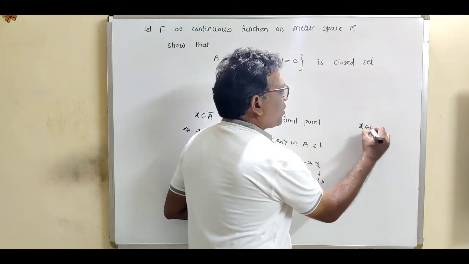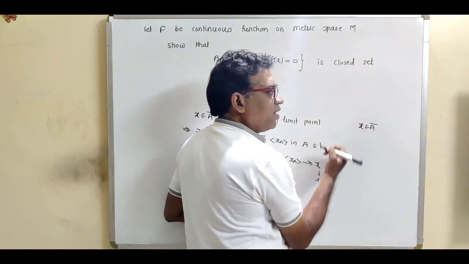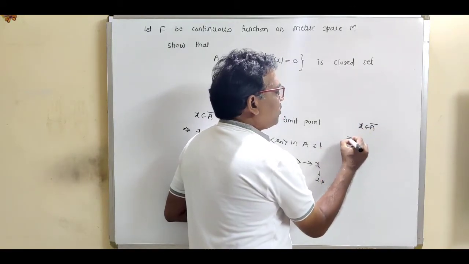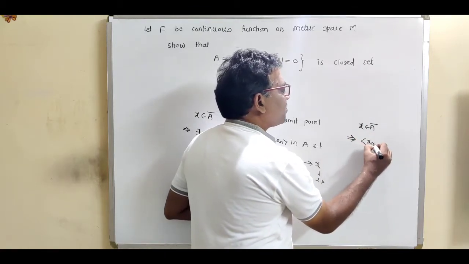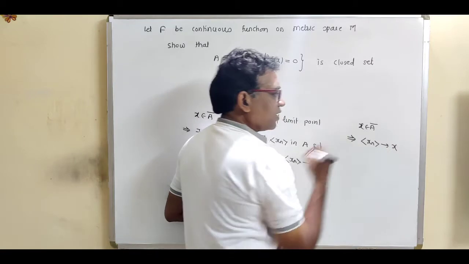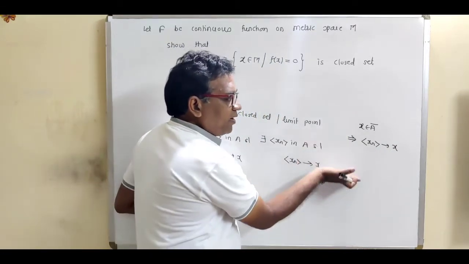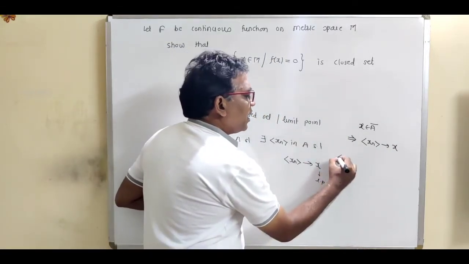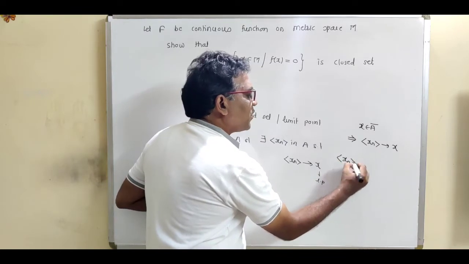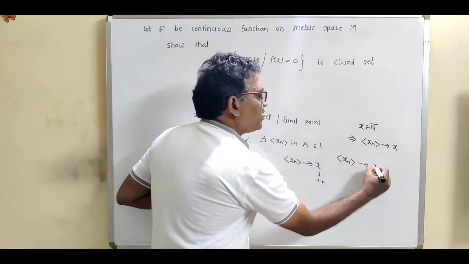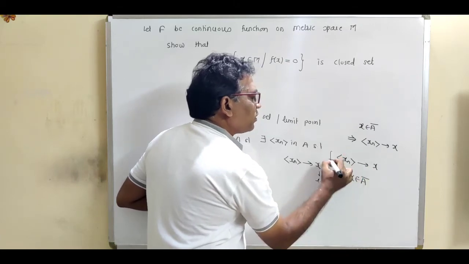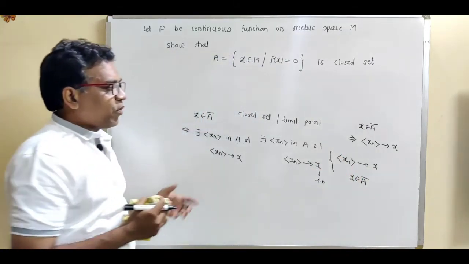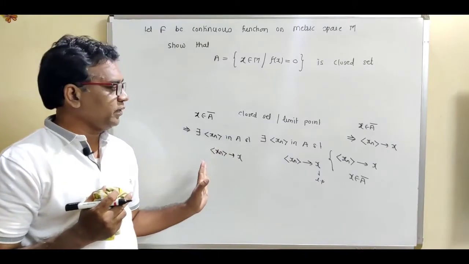x belongs to A closure, that means x is called a limit point. Limit point means there exists a sequence xn such that this sequence xn converges to x. And remember in reverse way also, if there exists a sequence xn which converges to x, then this x is called the limit point for A. So first of all remember this definition for the limit point.